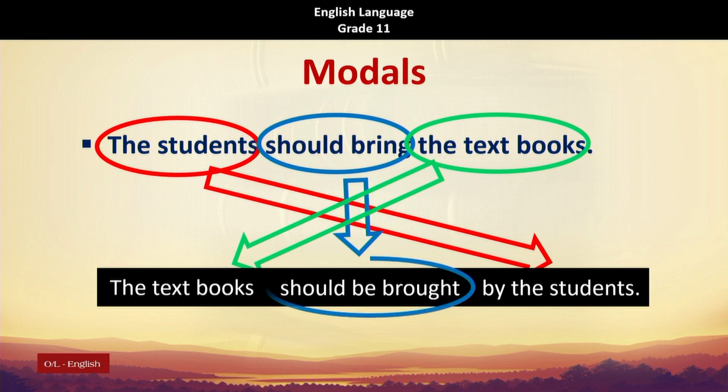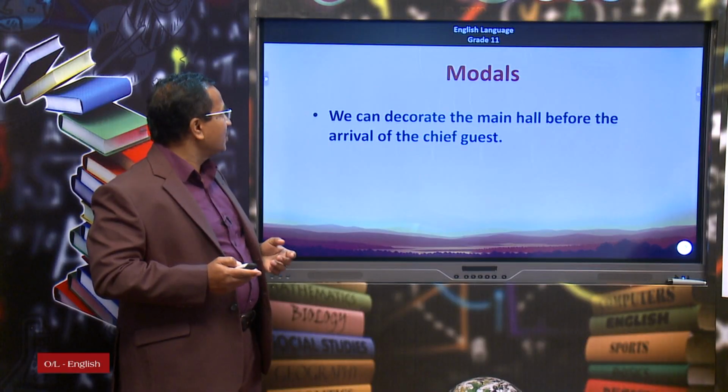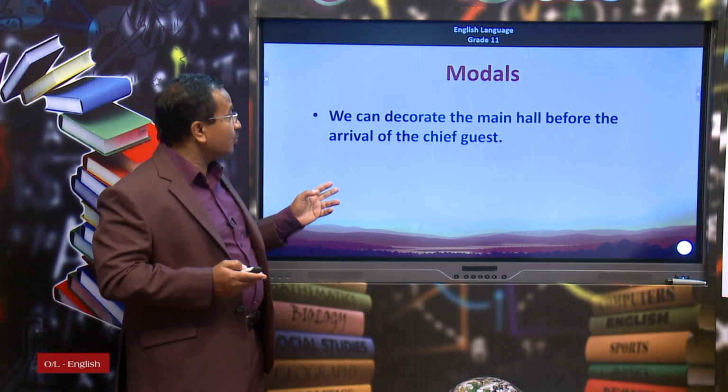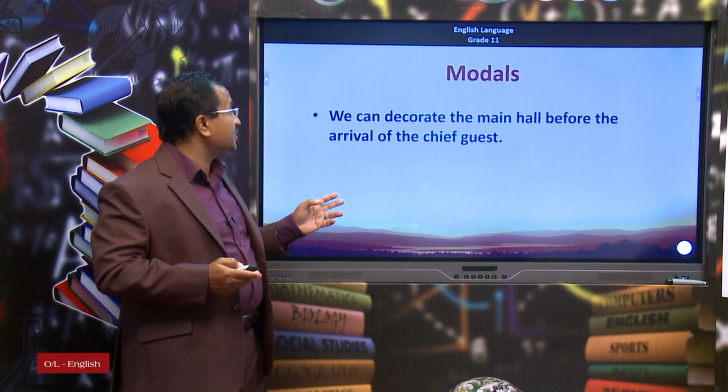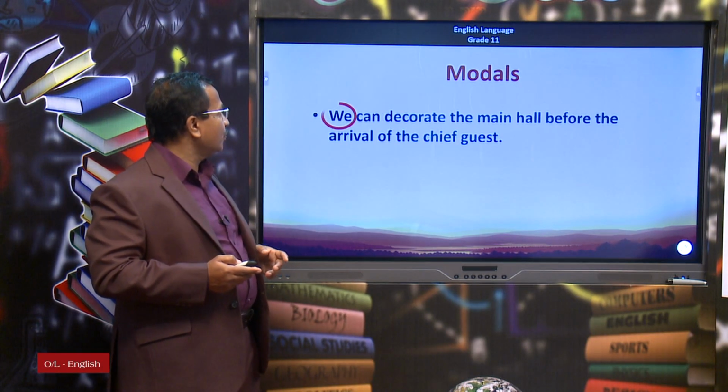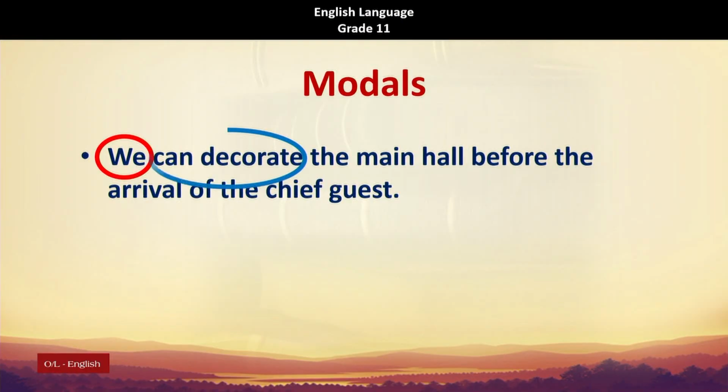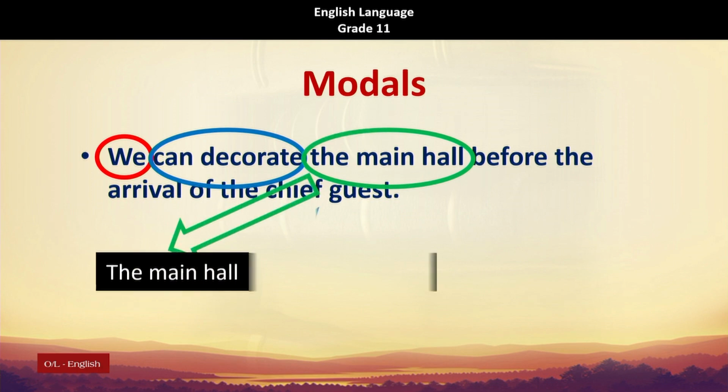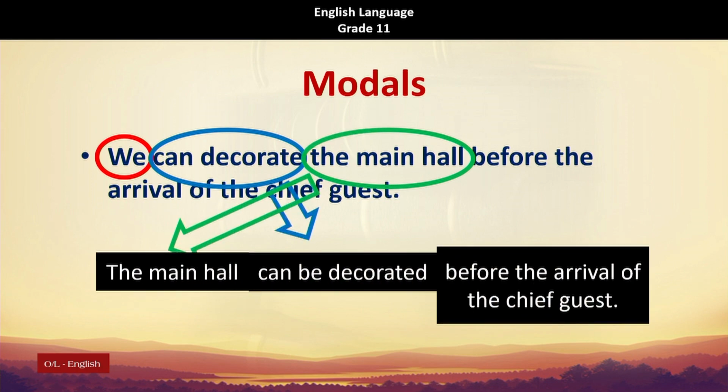Let us have a look at another example. We can decorate the main hall before the arrival of the chief guest. We, the subject, can decorate is the verb, the main hall is the object. So, how can we convert this one into the passive voice?